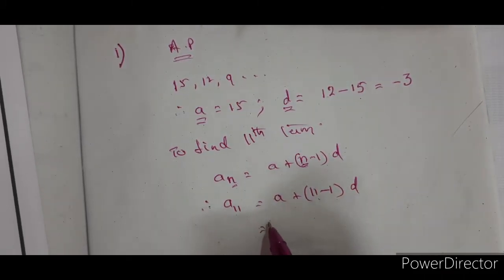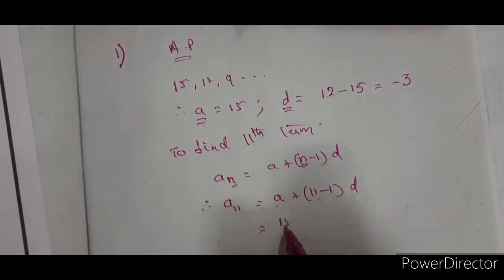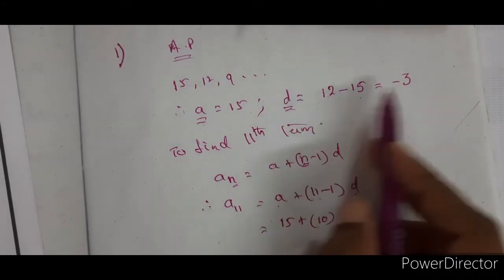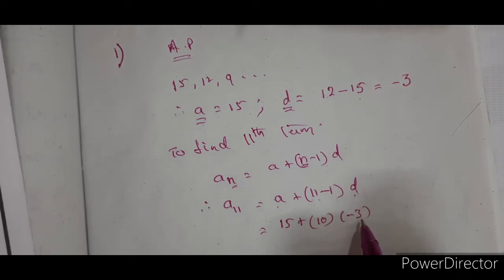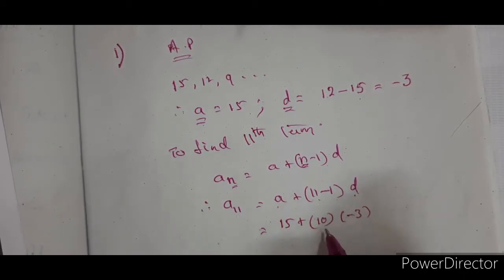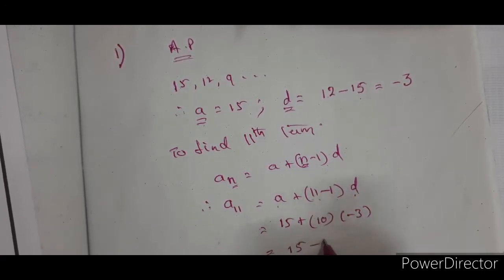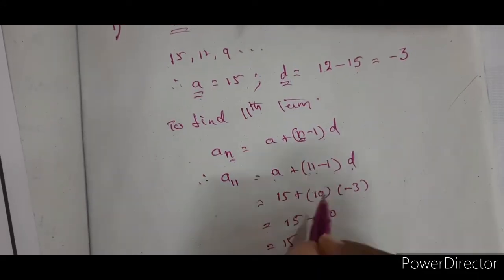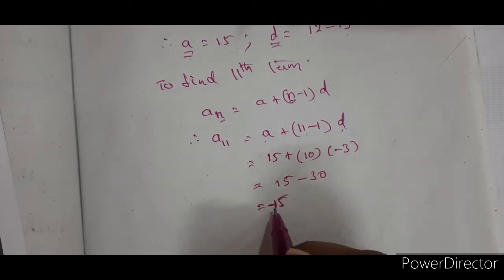Now, substitute the values. A is 15, plus 11 minus 1, which is 10, into D, which is minus 3. Since it is a minus sign, I am putting it within brackets. You can also write it directly. 10 into minus 3 is minus 30. 15 minus 30 is minus 15.